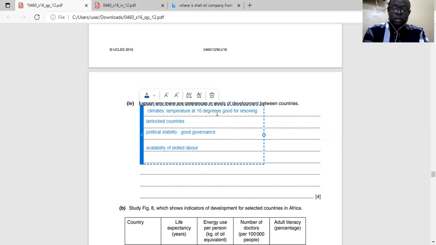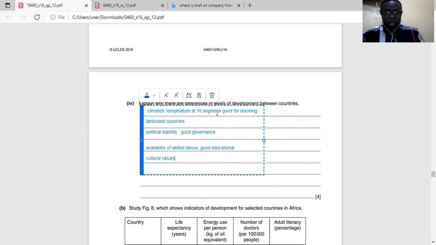So when you talk about skilled labor force, that means good educational facilities is a factor as well. Then you can talk about, there are many other things you can bring in. I've talked about stability. You can talk about the cultural values. This you can link to government, political stability. So cultural value, talk about the issue of corruption here and there, and so on and so forth.